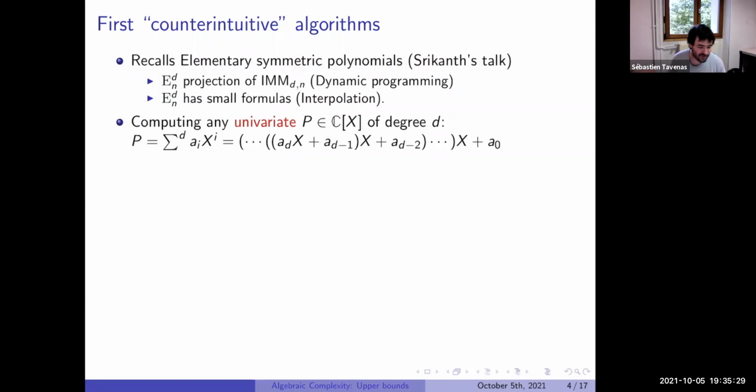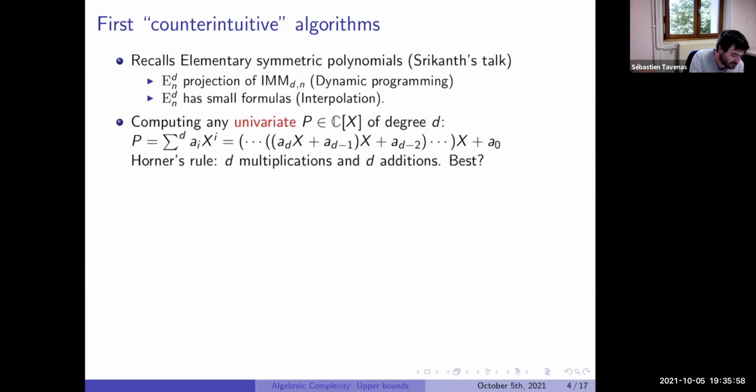For a polynomial of degree d, we take the largest coefficient times x plus the next coefficient, multiply by x, and so on. We have one multiplication and one addition for each x, which gives exactly d multiplications and d additions.